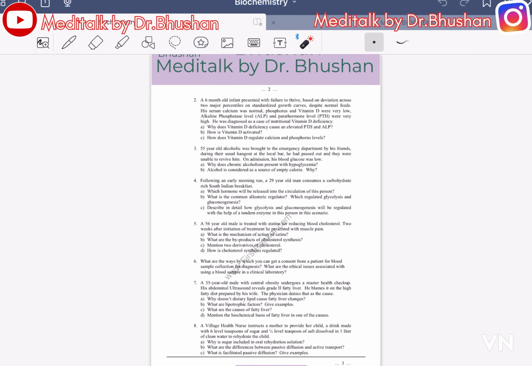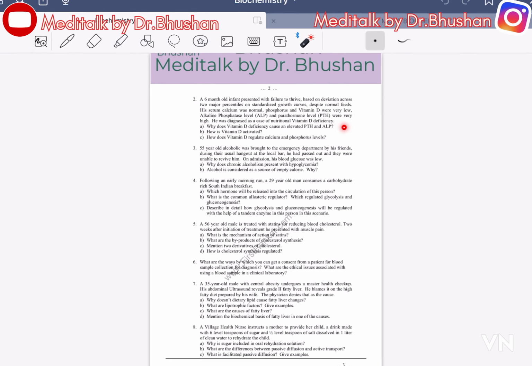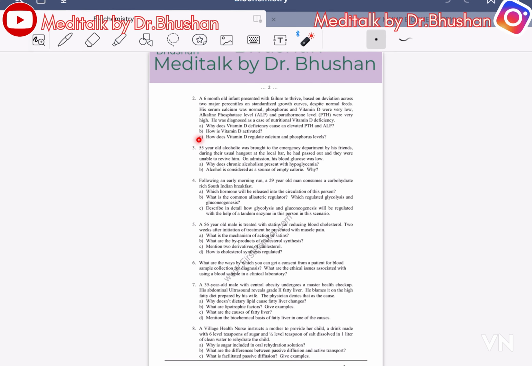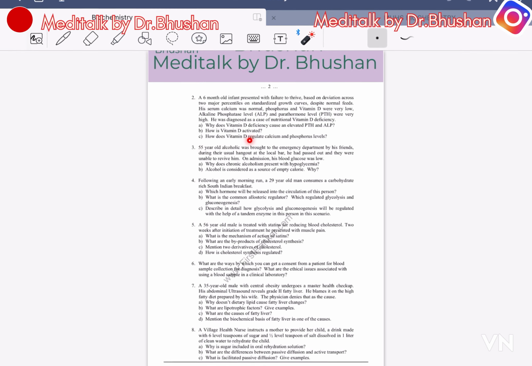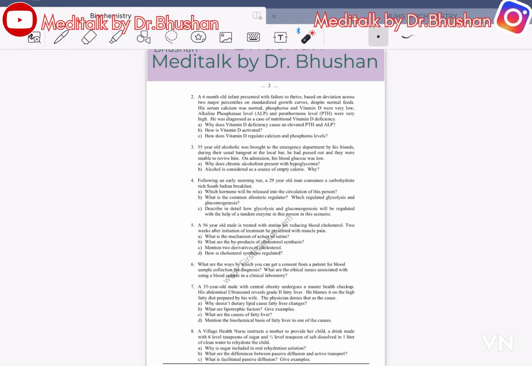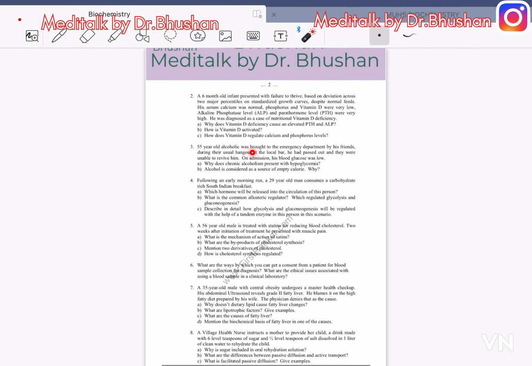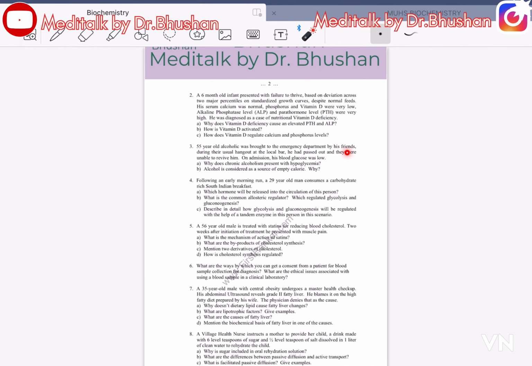This is repeated. Why does vitamin D deficiency cause elevated PTH and ALP? How is vitamin D activated? How is vitamin D regulated? Third, a 55-year-old alcoholic was brought to the emergency department with his friend.